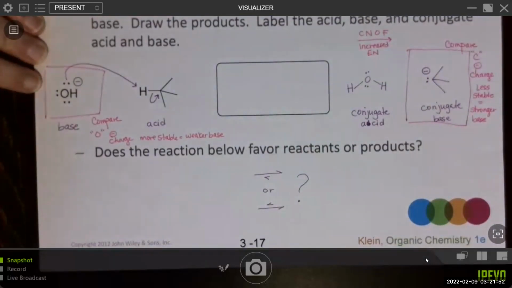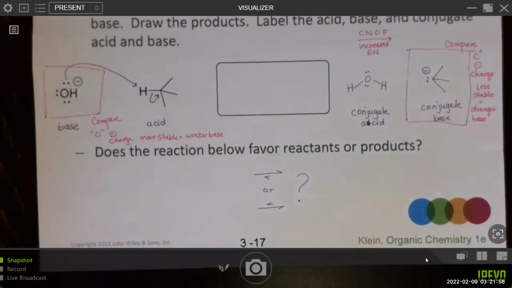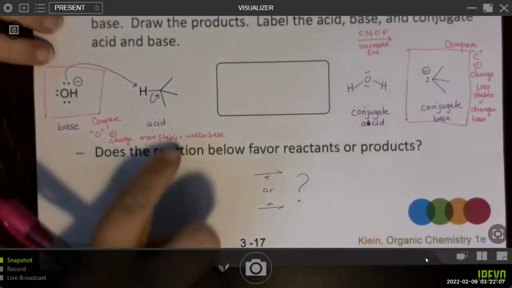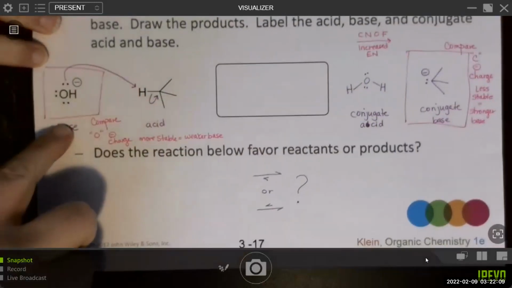And then the equilibrium will favor the formation of the weaker base. Think strong things will react to form weaker, more stable things. So it's definitely likely to favor the weaker base.